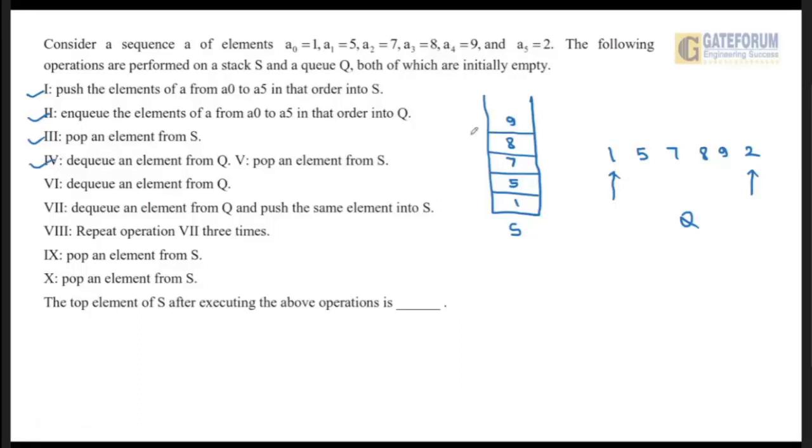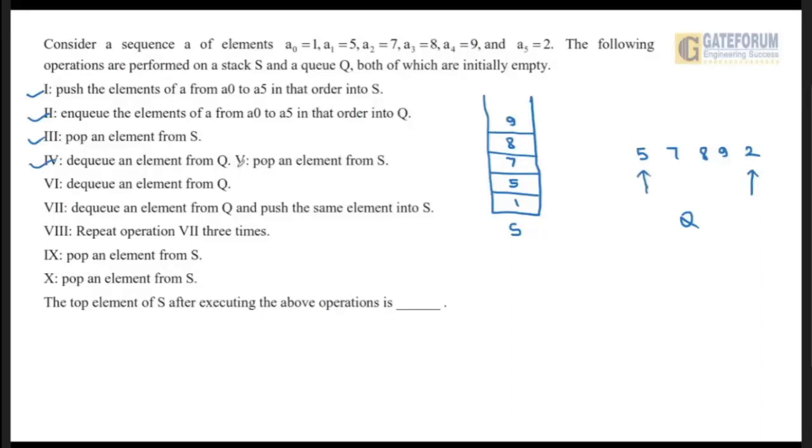Dequeue an element from the queue. It is saying to delete an element from the queue. Whenever we delete an element from the queue, it will be according to first in, first out. So this is the first element that we will delete. Now the front will point to here.